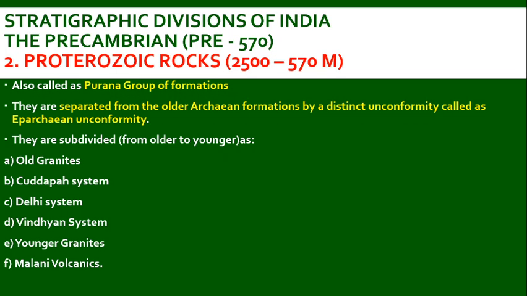Next, we are going to study the Proterozoic rocks, which are dated from 2500 million to 570 million years ago, and fall under the major classification of the Precambrian age. They are also called the Purana group of formations. They are separated from the older Archean formations by a distinct unconformity called the Eparchaean unconformity. They are subdivided from older to younger: old granites, Kadapa system, Delhi system, Vindhyan system, younger granites and Malani volcanics.